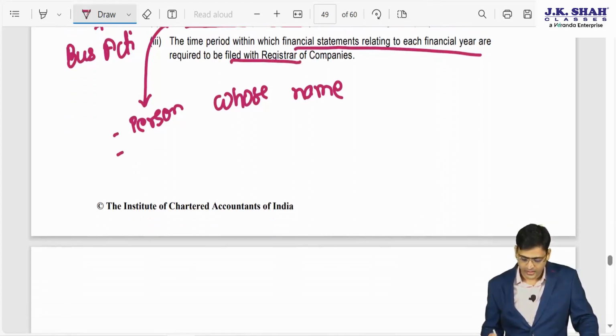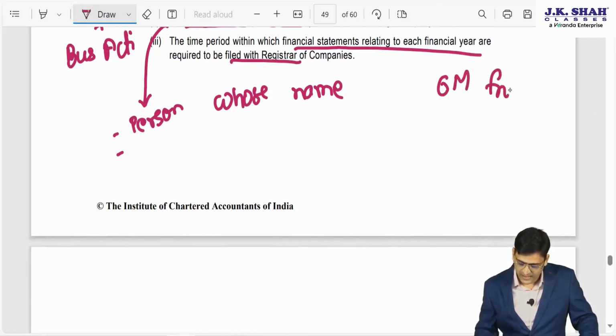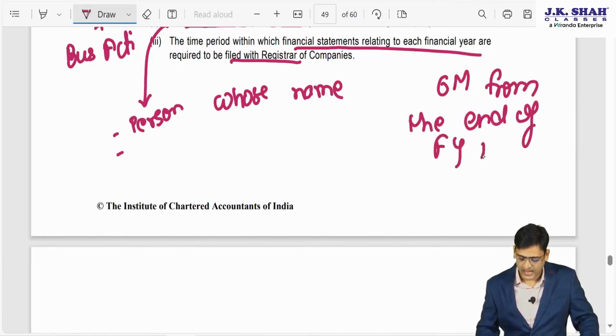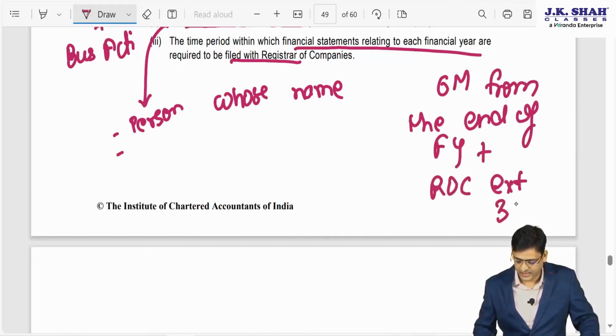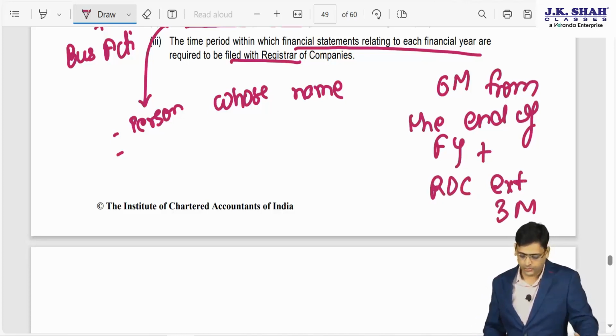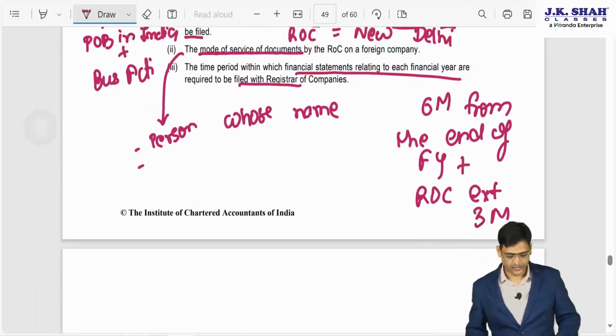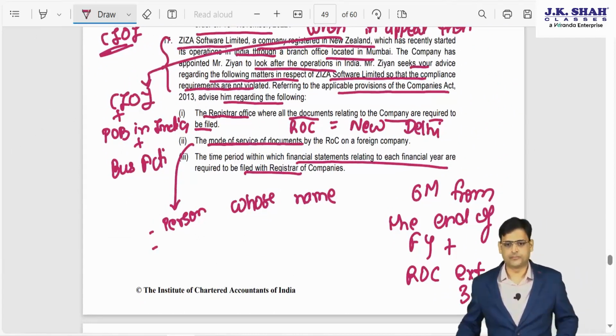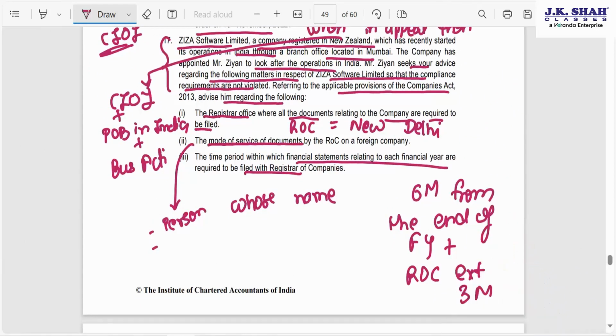So if you remember, within how much time they have to do it? They have to do it within 6 months from the end of financial year. From the end of financial year, you have to file the financial statement, and ROC can grant extension of how much period? Extension of 3 months can be granted. So you have to remember this. You can just pause the video and copy this.